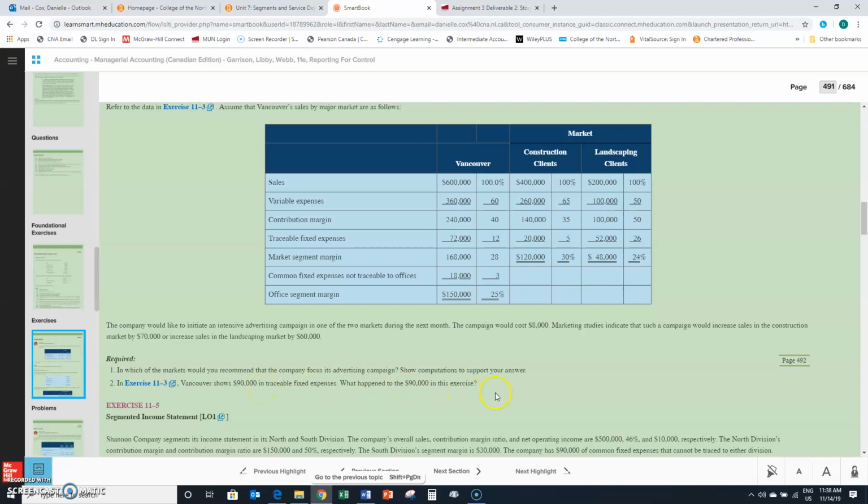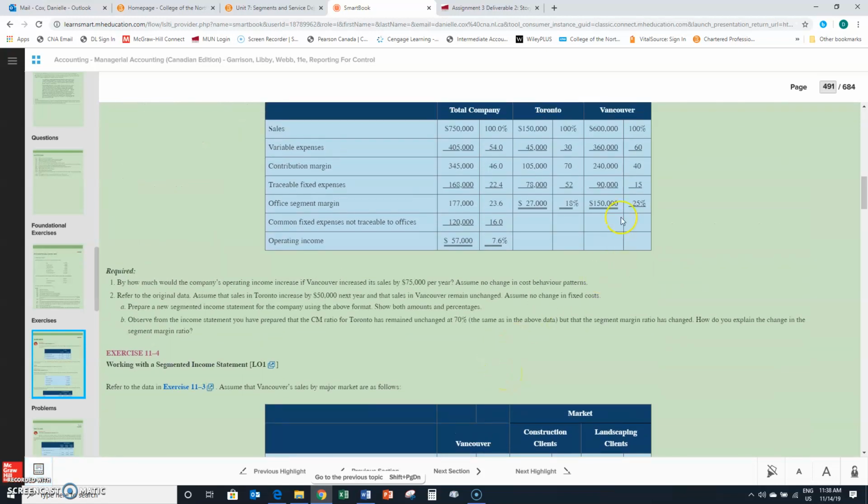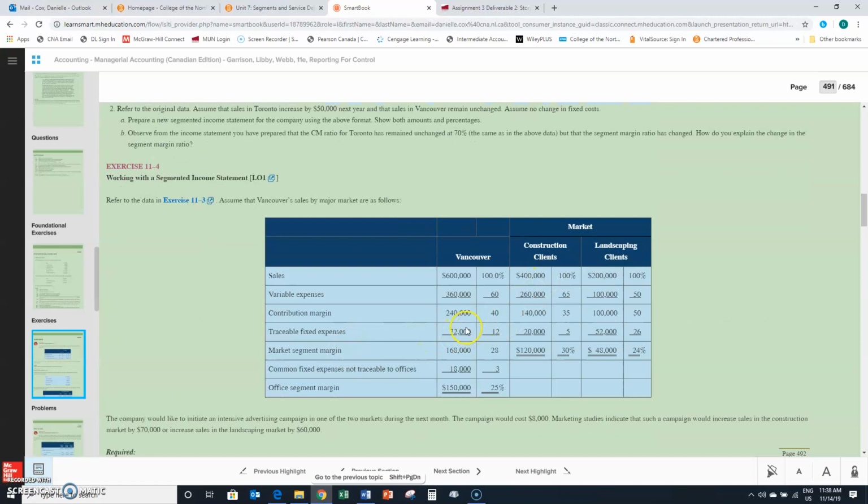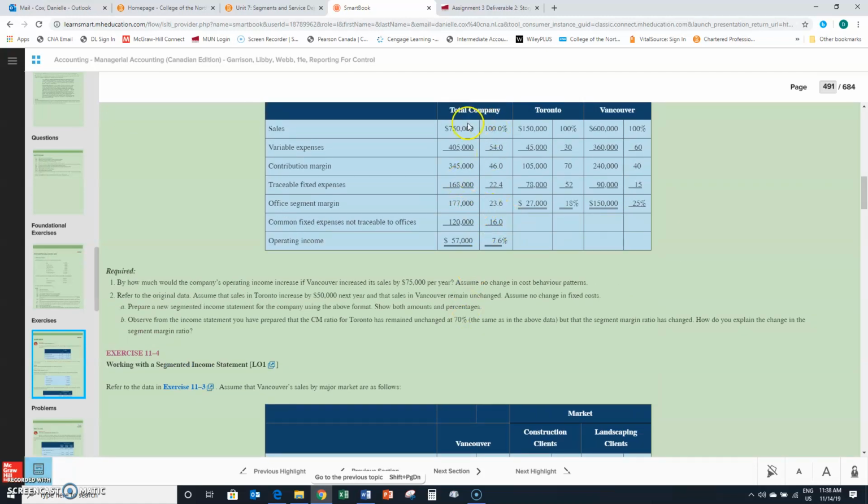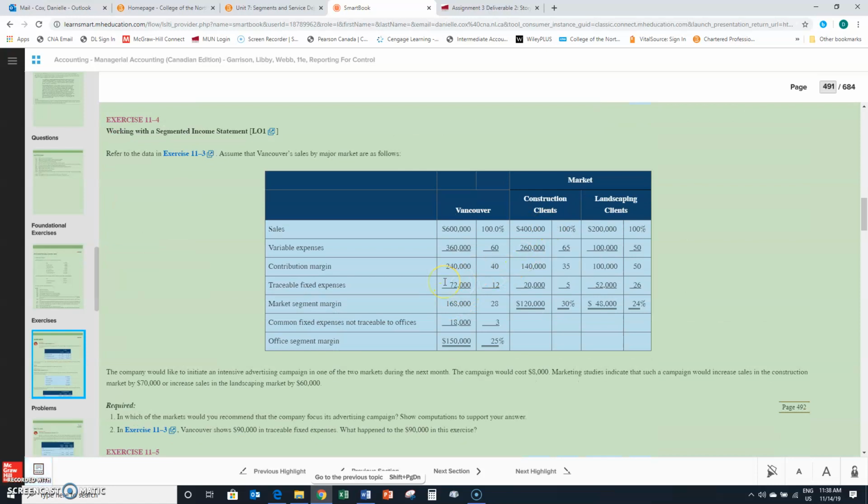Then in exercise 11-3, Vancouver shows $90,000 in traceable fixed expenses. What happened to the $90,000 in this exercise? So back here, traceable fixed expenses for Vancouver were $90,000. Now they're $72,000 traceable, and common is $18,000. So the total fixed expenses are still $90,000 for Vancouver. But what we were saying here is that for the total company, they could trace $90,000 of those fixed expenses to Vancouver. But once they're in Vancouver and they allocate out to construction and landscaping, only $72,000 can be allocated out to each one of these markets. $18,000 is common just to Vancouver.